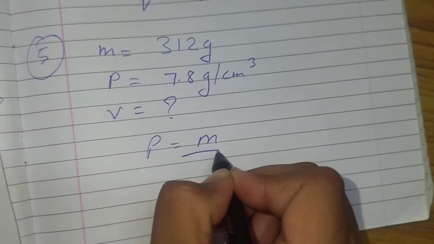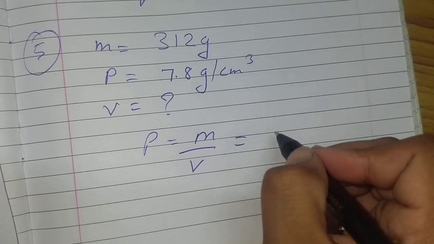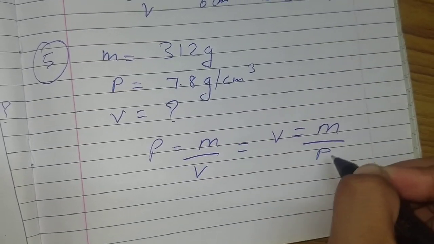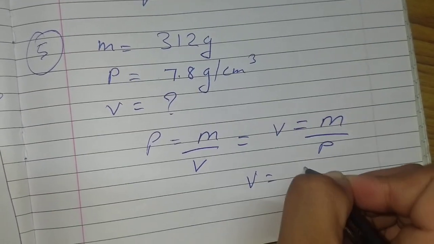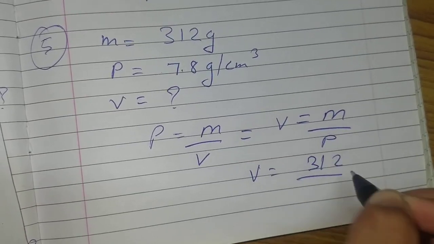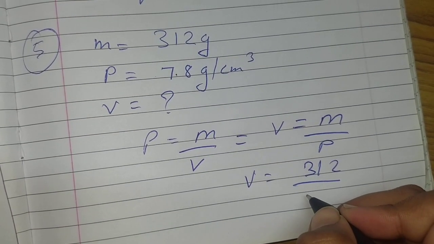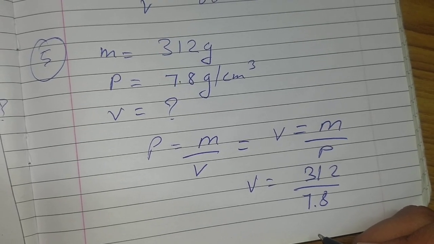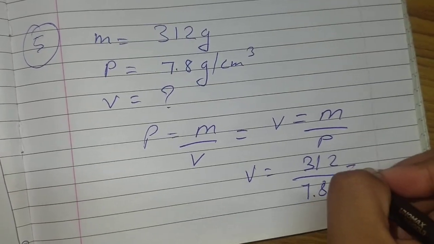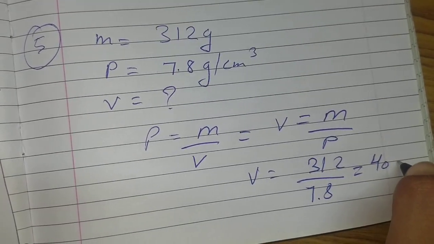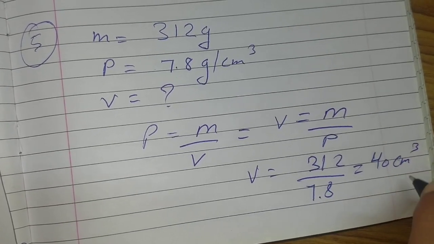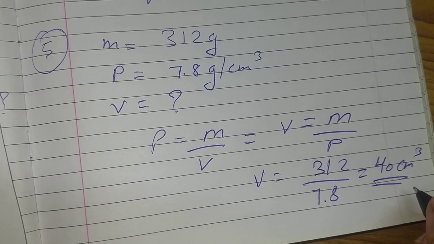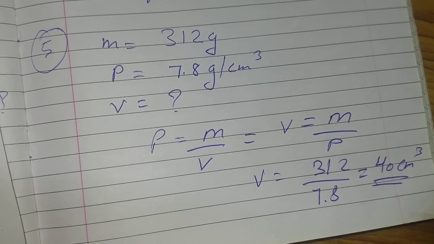Rho is equal to m upon v. Arranging the formula, v is equal to m upon rho. V is equal to 312 grams upon 7.8. After calculating it, you will get 40 centimeter cube. So if you got this answer, your question number 4 is correct and you will get 2 marks.